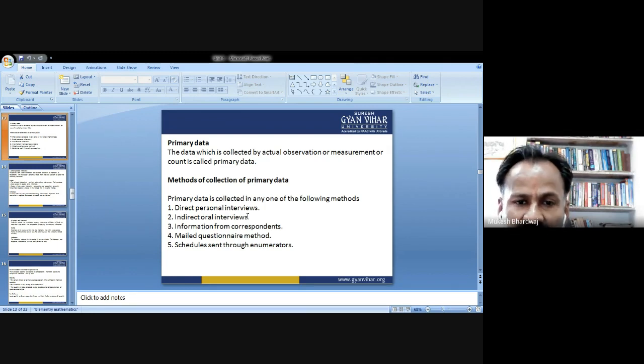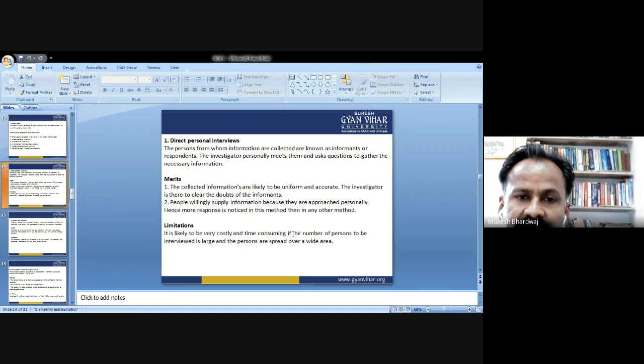Mailed questionnaire method. It is some sort of survey, where you send the questions by mail and get the responses to those questions. According to the responses, you draw the statistics and deal with that data. Schedule sent through enumerators. This is the 5th method for collecting the primary data.